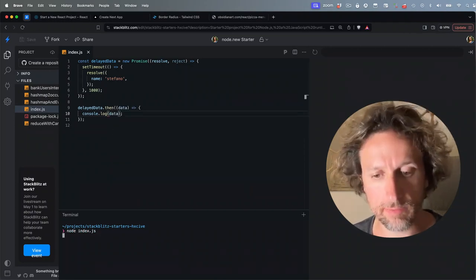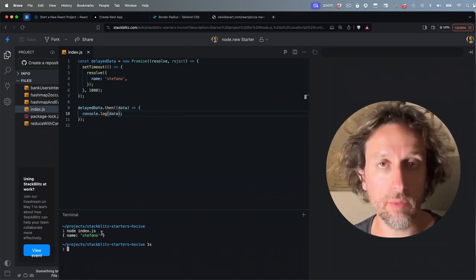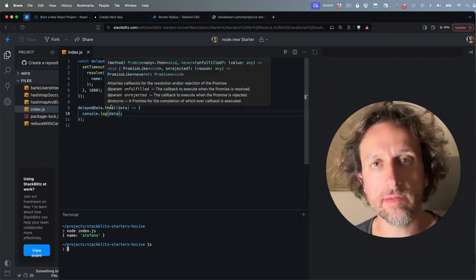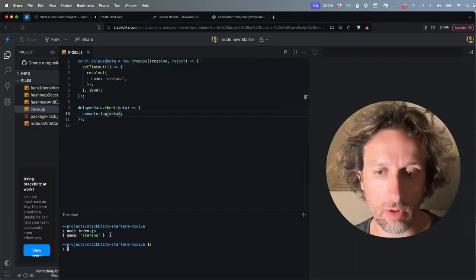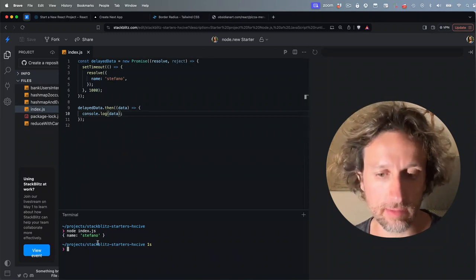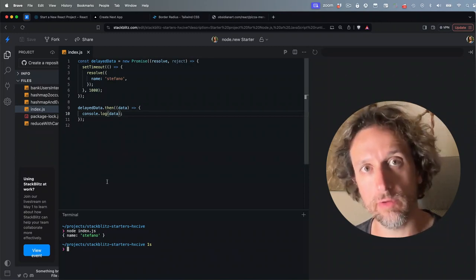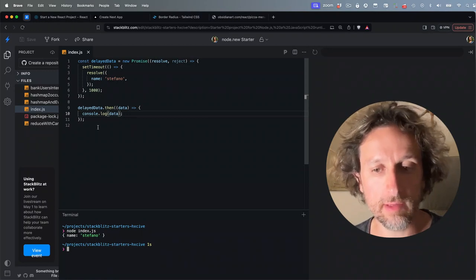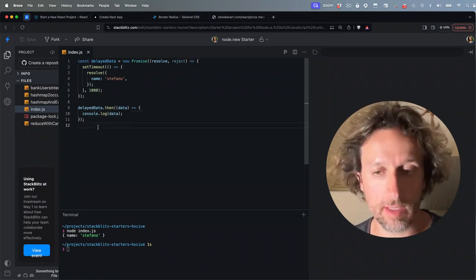If I run index.js, after a second, it will resolve. Notice that the fact that there's a promise ongoing also stopped Node from closing and saying that the execution is finished. So a pending promise is also a reason why your code keeps running in Node.